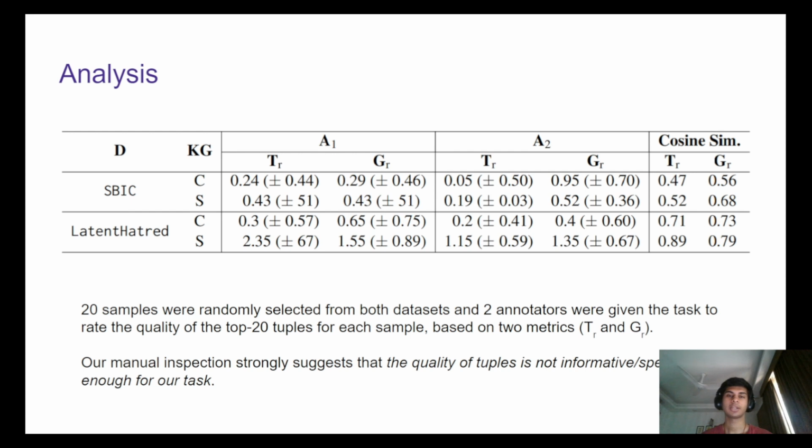We are trying to see if these tuples even make any sense independent of the context in which we are extracting the tuples, right? So we show that the quality of extracted tuples themselves are not that informative or specific to our task, which calls for better retrieval methods.